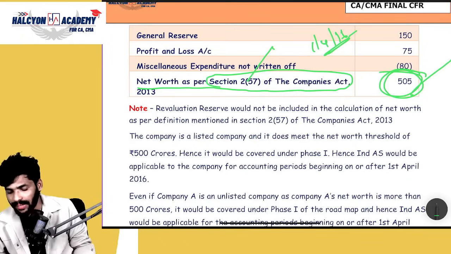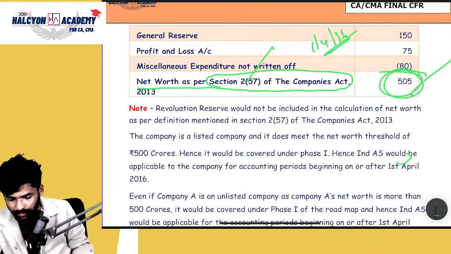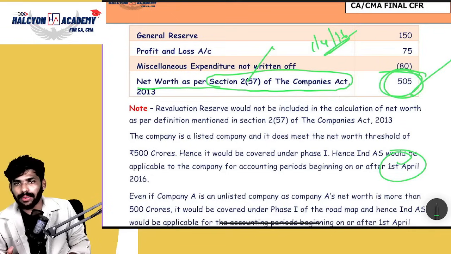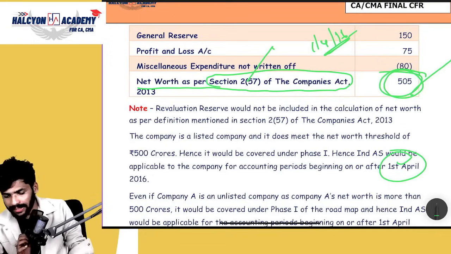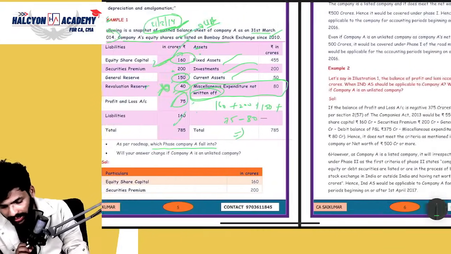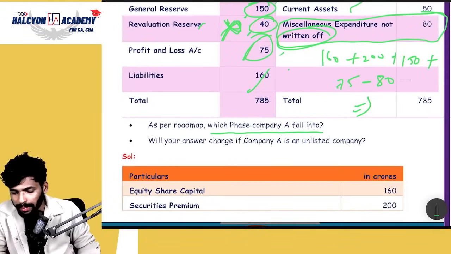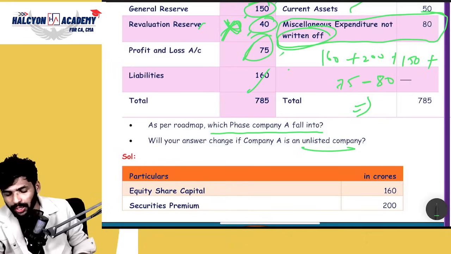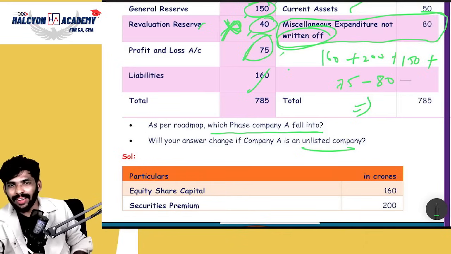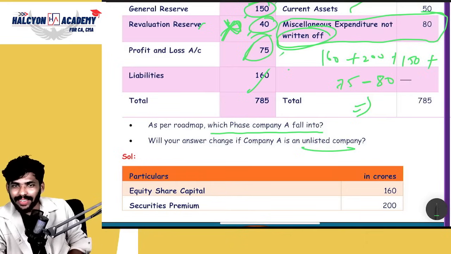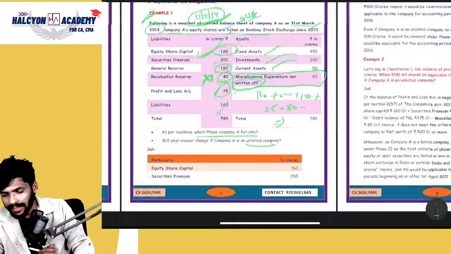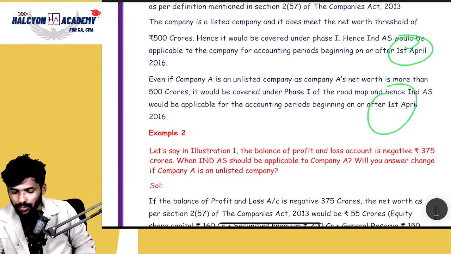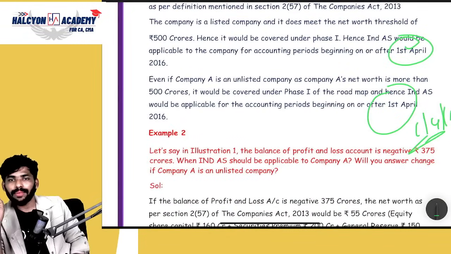1/4/2016, Phase 1. Correct or not? Yes. From 1st April 2016, Ind AS will be applicable. That should be your answer. Coming to the second question in that scenario, will your answer change if company A is an unlisted company? Even if it is listed or unlisted, the net worth is more than 500 only, right? Yes. So the answer will remain the same. So 1/4/2016 only.